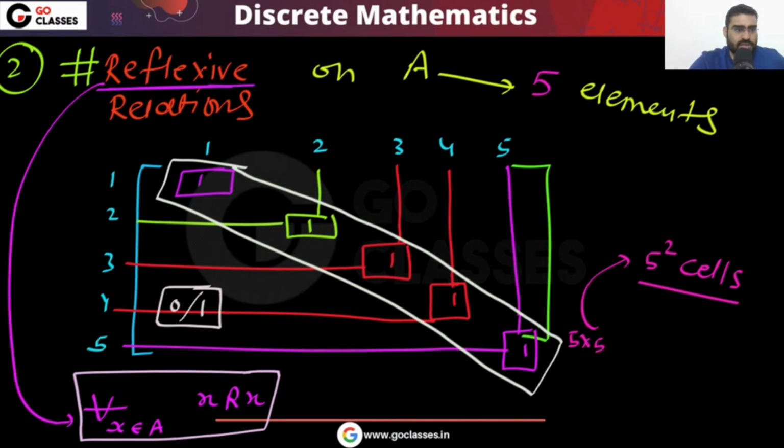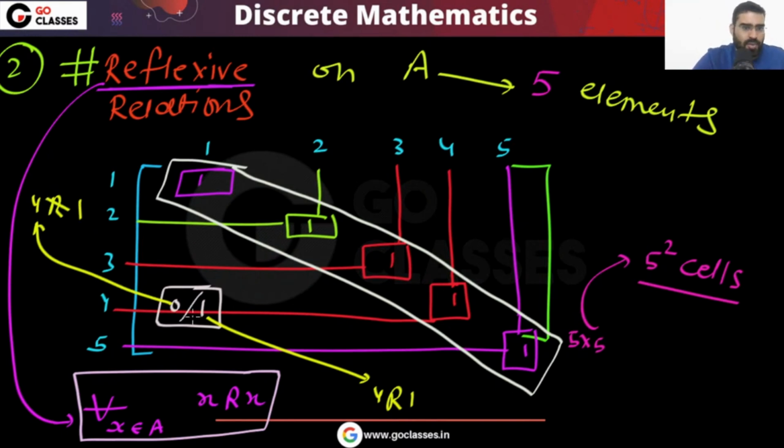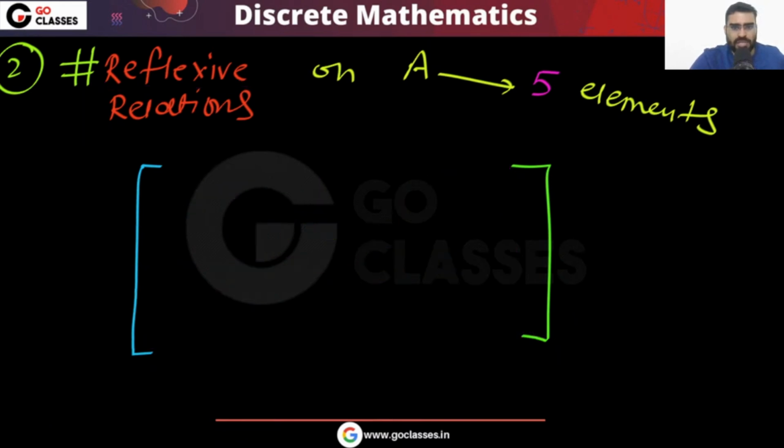At this point you can easily see what this means. This 1 means that 4 is related to 1, and this 0 means that 4 is not related to 1. So either 4 will be related to 1, or 4 will not be related to 1. So for the remaining cells, you have total 2 choices.